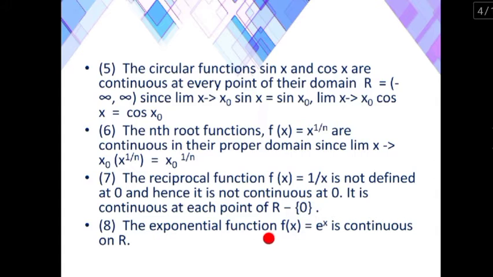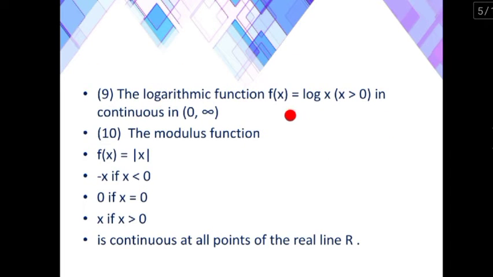The exponential function f of x equal to e power x is continuous on R. The logarithmic function f of x equal to log x, x greater than 0, is continuous in (0, infinity). So, the logarithmic function can be defined only for positive values. We are not considering 0. The modulus function f of x equal to modulus x, which is minus x if x less than 0, 0 if x equal to 0, x if x greater than 0, is continuous at all points of the real line R.